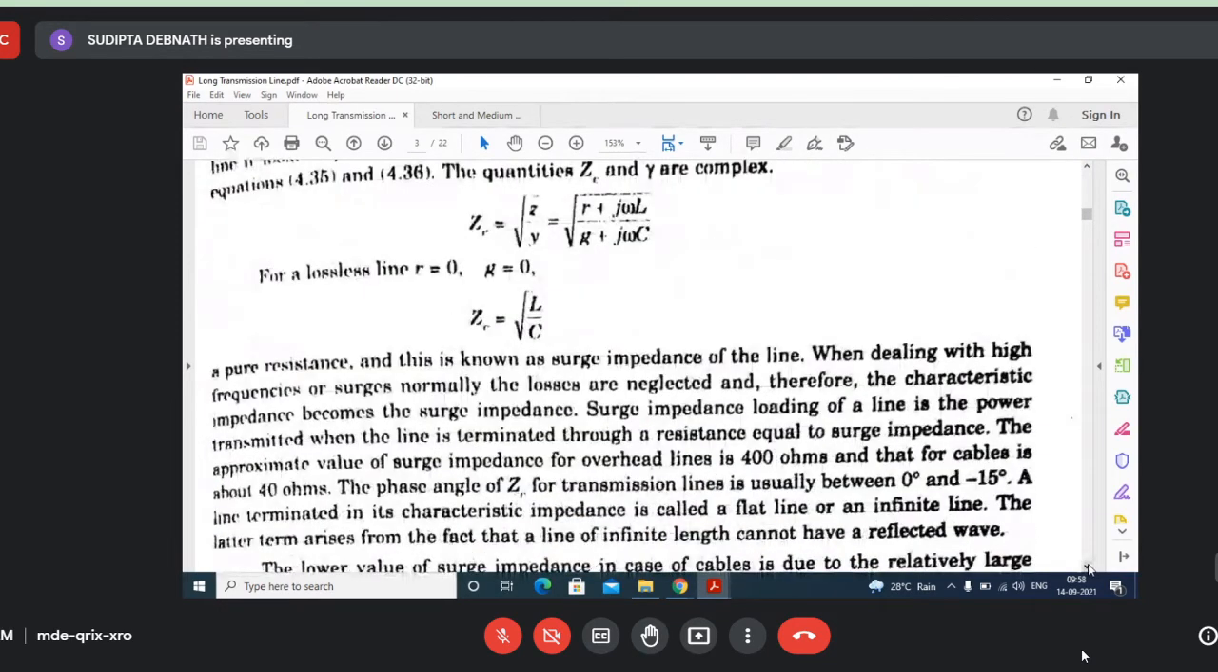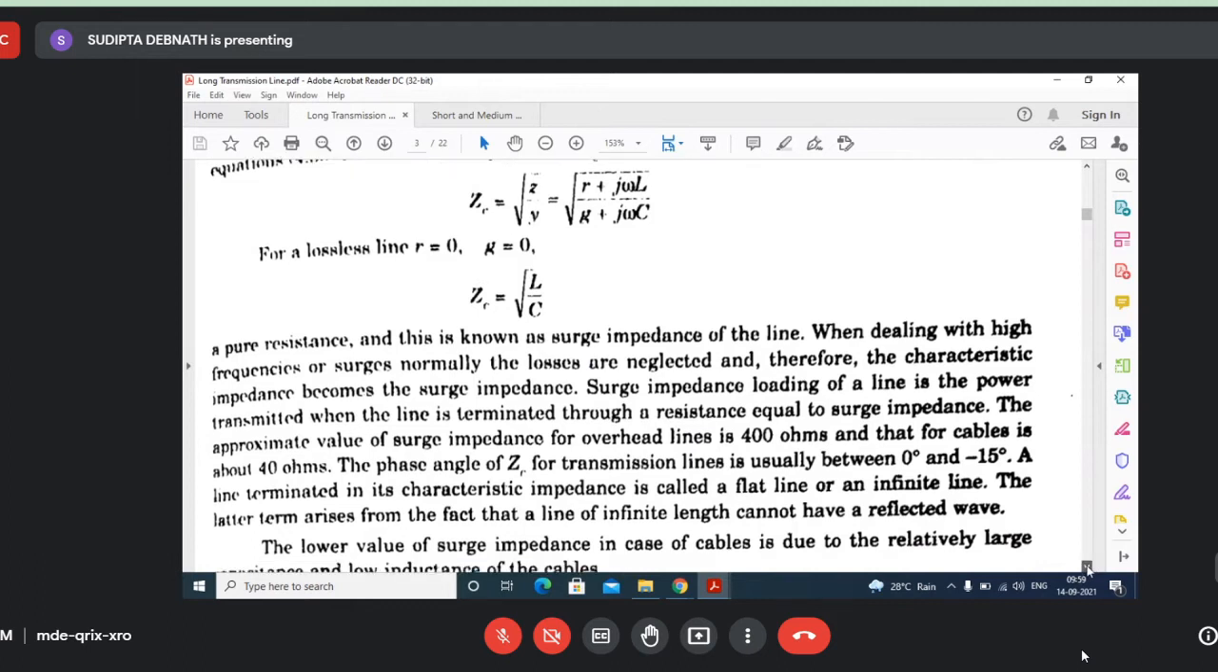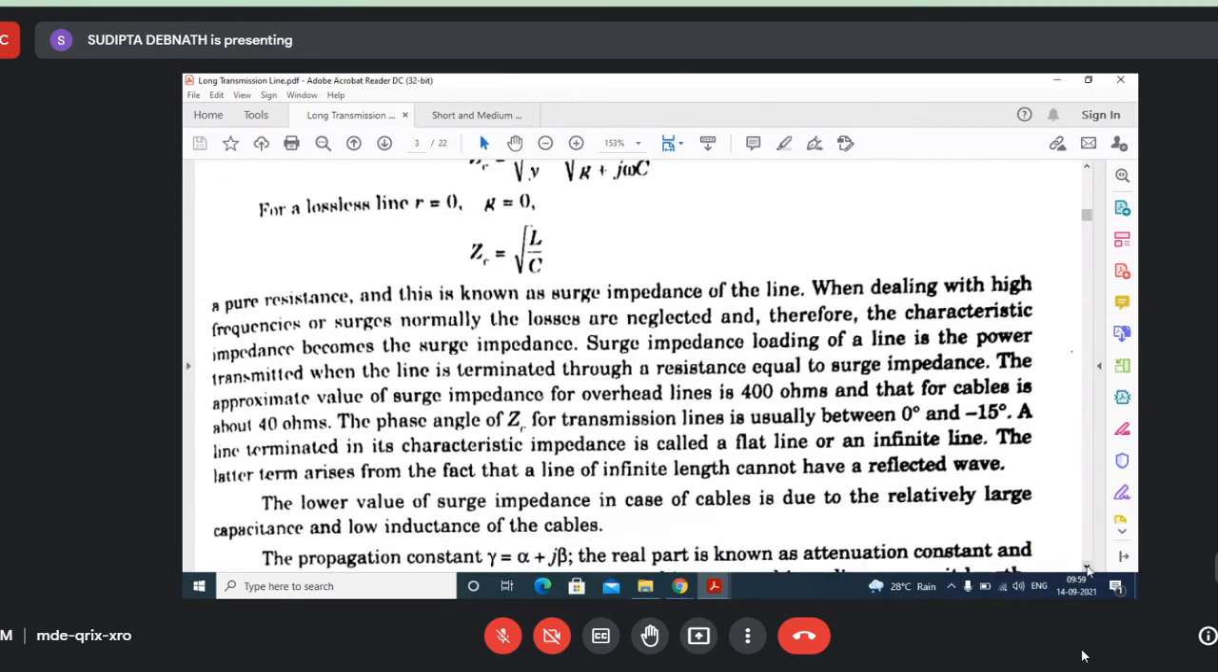Now see this, for a lossless line, this ZC is root over L by C, and it is a pure resistance and is known as the surge impedance of the line. For a lossless line, there is only L and C. That surge impedance, again I will discuss in detail in the next class. Maybe before that discussion, you won't be able to get the full concept of the surge impedance. So wait for the next class.